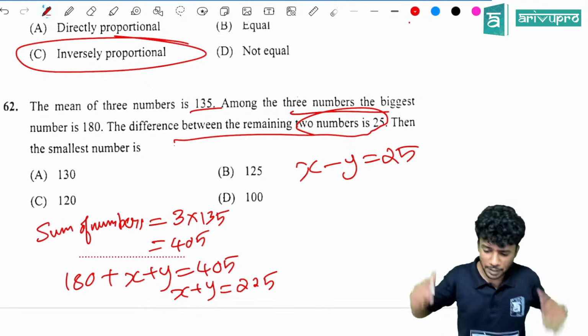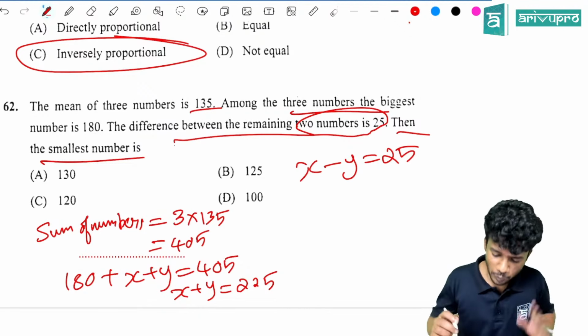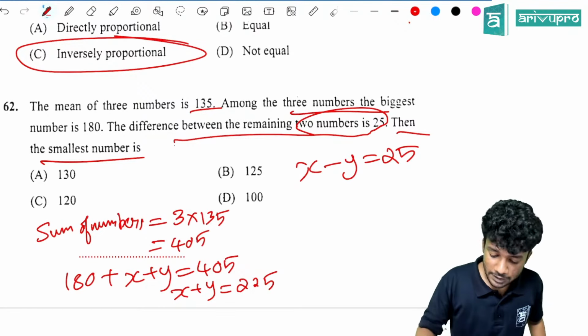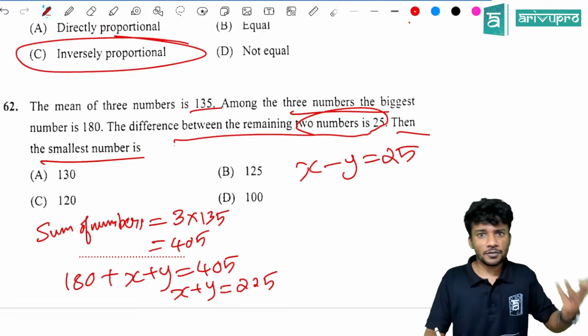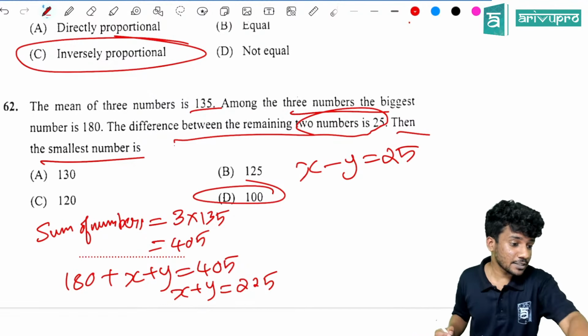Then the smallest number is what? That is the question. So X plus Y is equal to 225 and X minus Y is equal to 25. That means X is equal to 125 and the smallest number will be 100. So option D is 100.